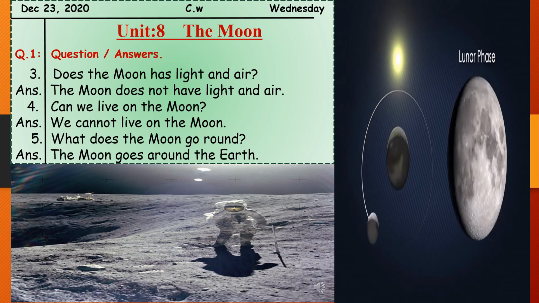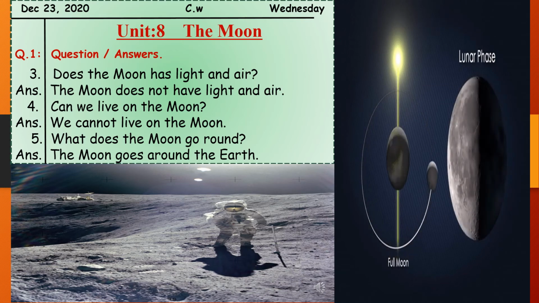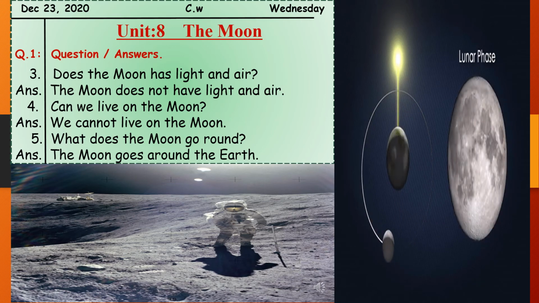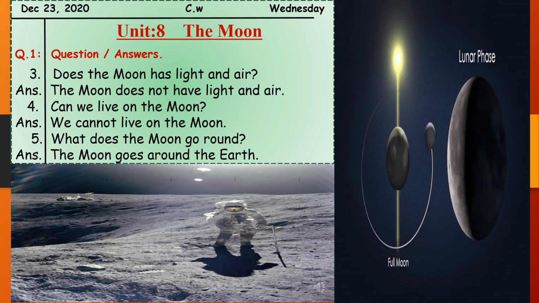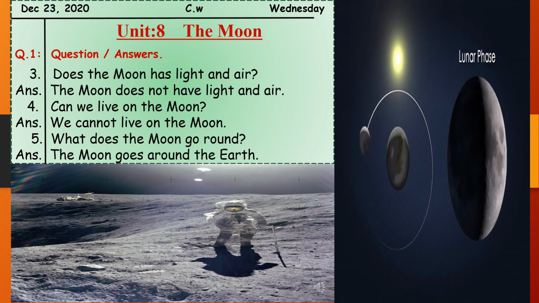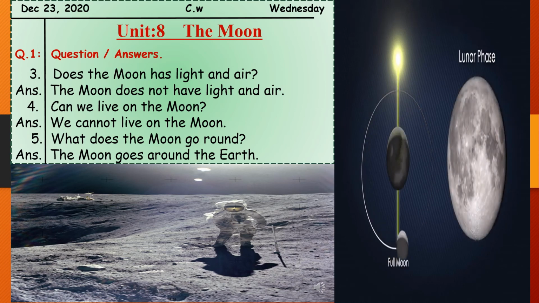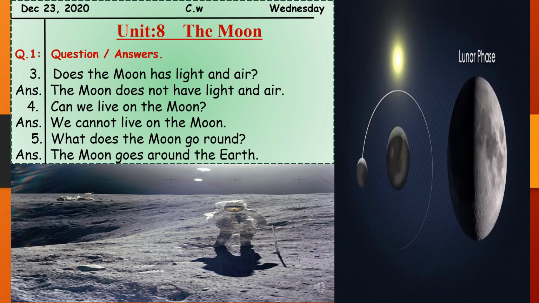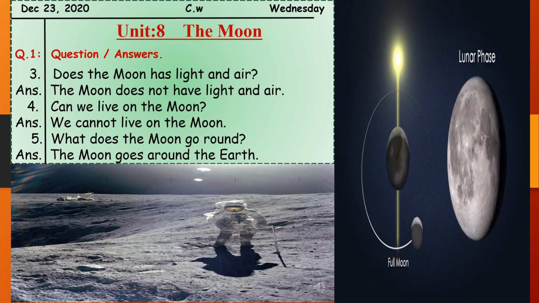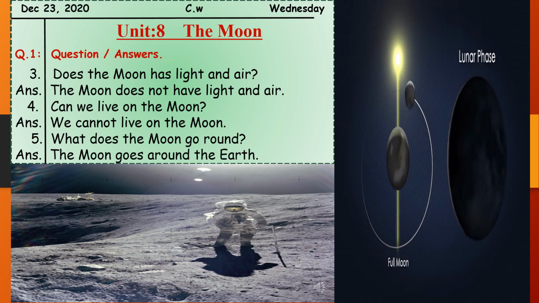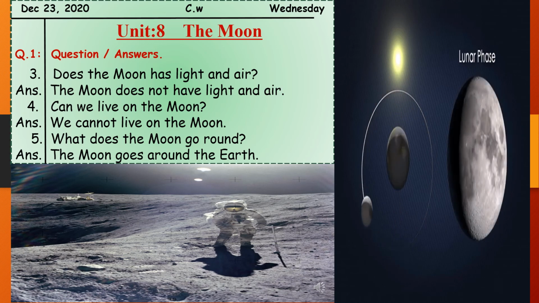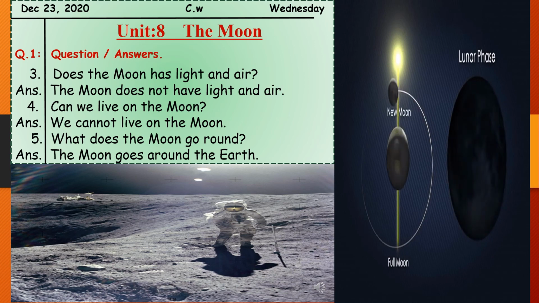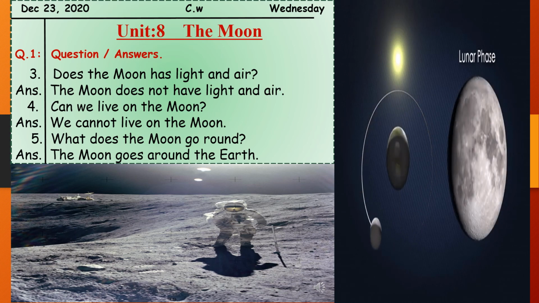The earth is moving around the sun, the moon is orbiting the earth, and because of the sun's light reflection, you can see different phases of the moon.